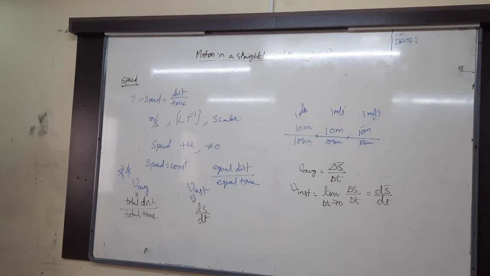The next line, uniform speed. If the speed of the body is constant throughout the motion,